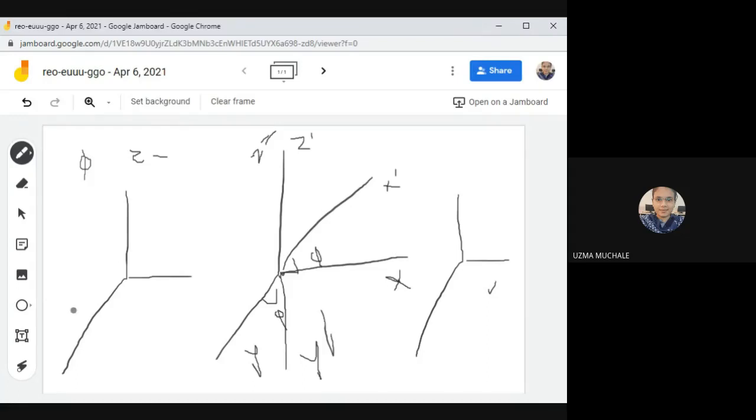Whatever the angle, the xyz coordinate system is our 3D coordinate system, in which the angle between x, y, z is 90 degrees. Also in x dash, y dash, z dash, again the angle will be 90 degrees. But in this figure you cannot see that the angle between x dash, y dash, z dash is 90 degrees because it is in 2D.